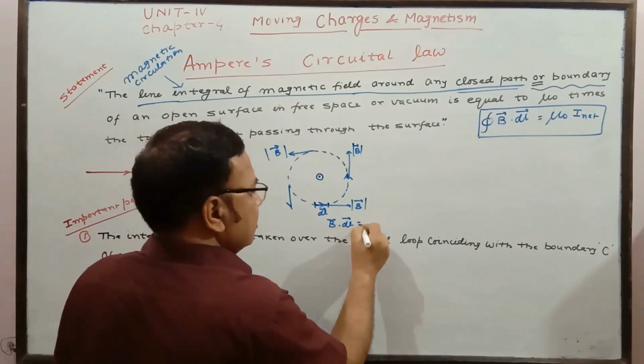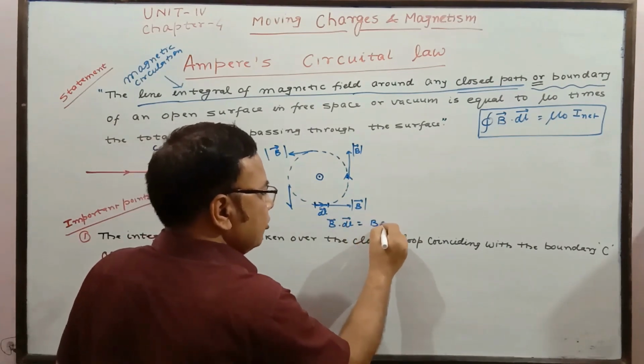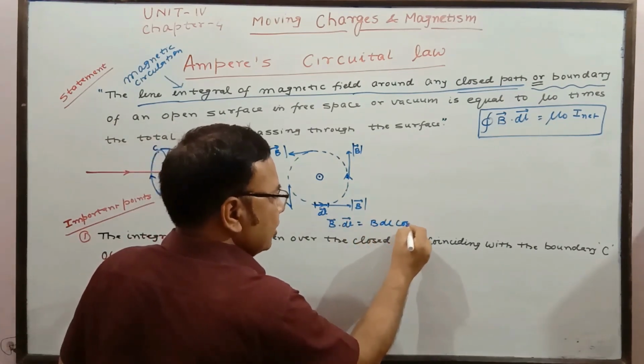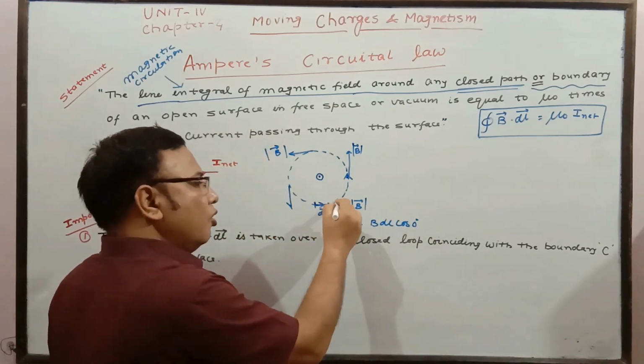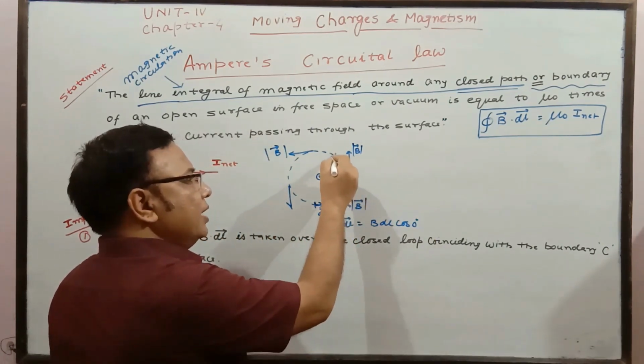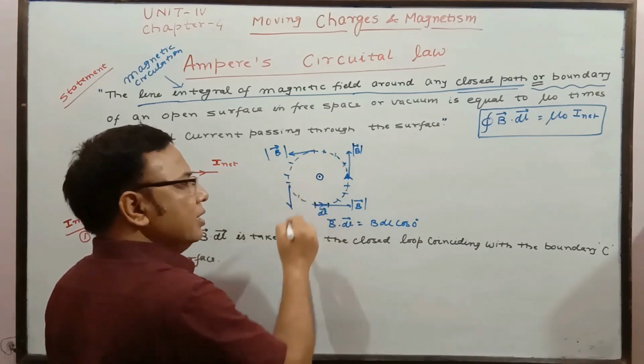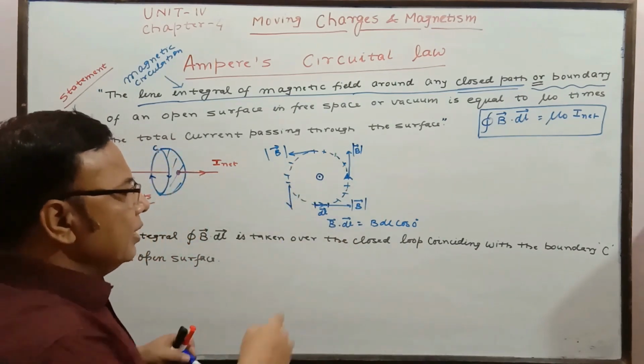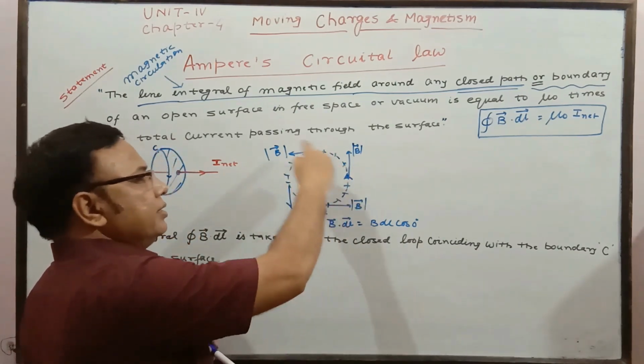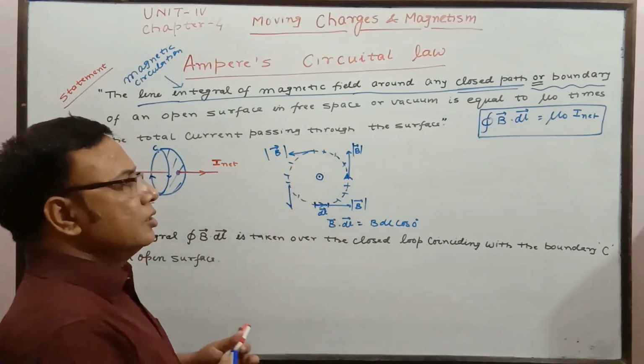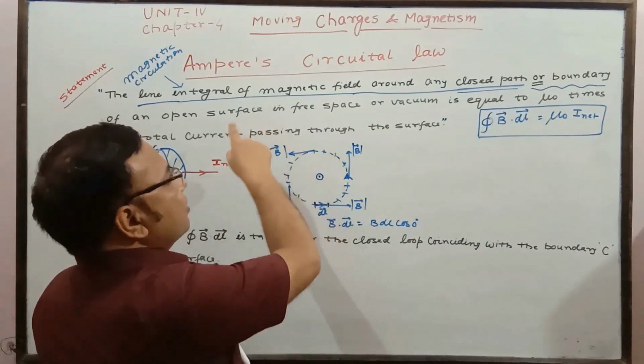Here both are in the same direction, so this is B into dl into cos theta, and cos 0 we can take. In the same way, for all such segments we find B dot dl, and if we sum all these together, that is called the line integral of the complete loop.